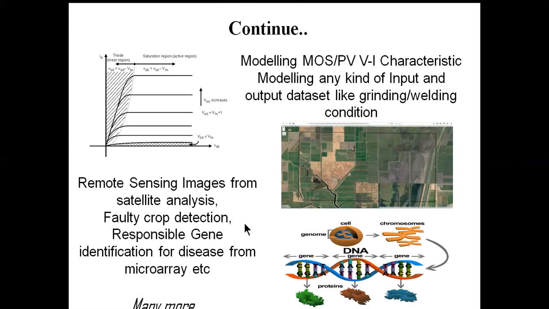So if you use AI-based or ANN-based technology that can identify those areas affected by the storm or flood, that will be a very efficient way to estimate how much effect there is from the storm. And the last one is the responsible gene identification for disease of microbiome.